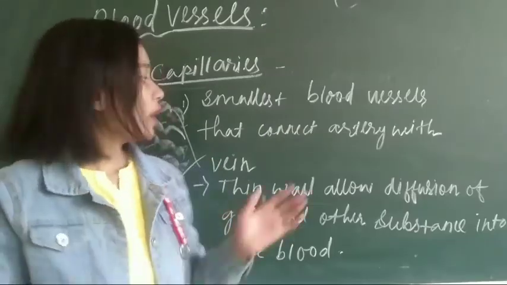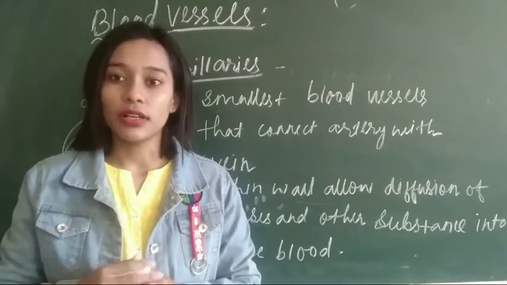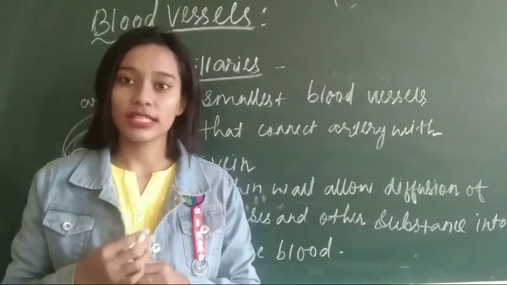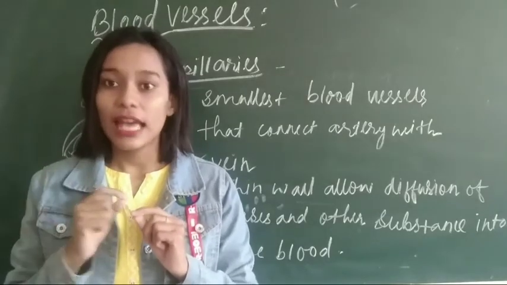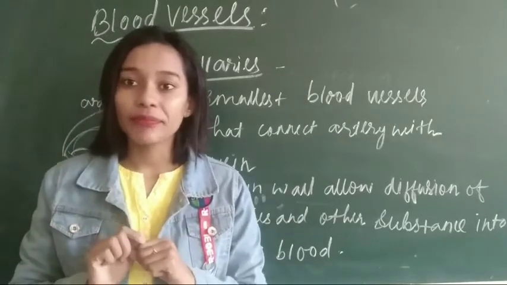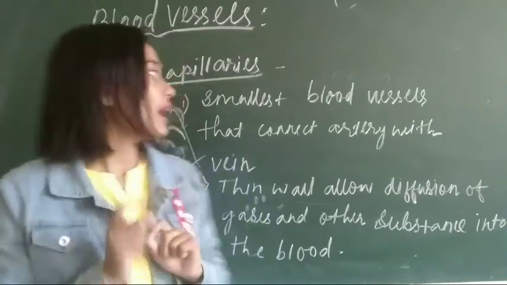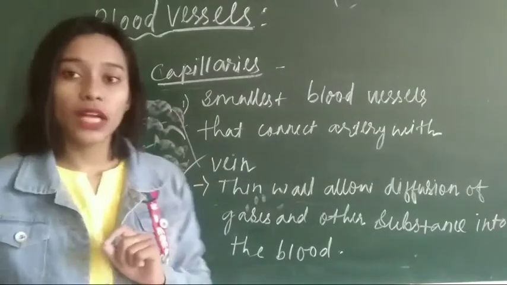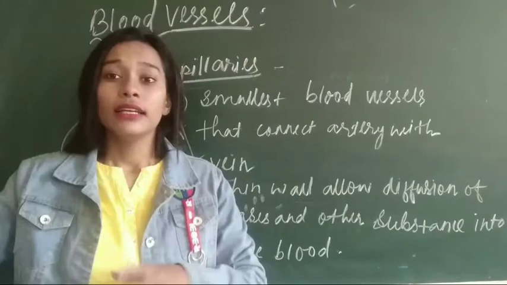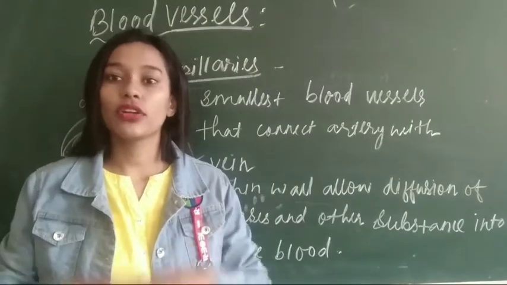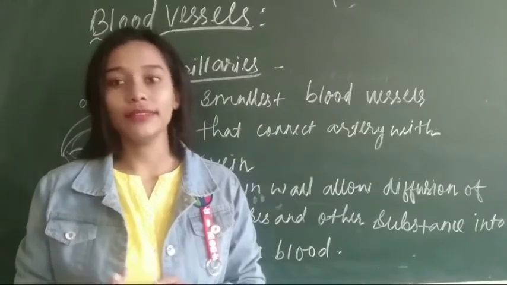Now, where have we heard this term capillaries before? During the chapter on respiration in organisms, we came to know that these capillaries are present in the alveoli. And what happened in the alveoli? Exchange of gases took place. So keep in mind that capillaries are small blood vessels that connect artery and vein, and their thin walls allow the diffusion of gases and other substances also. Is it clear up to here?